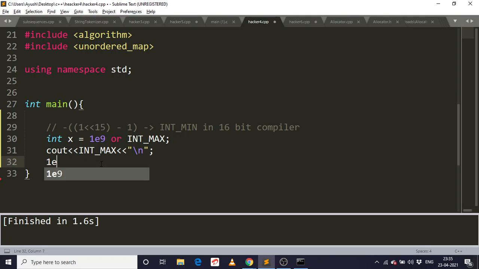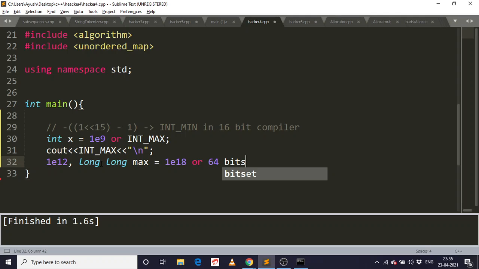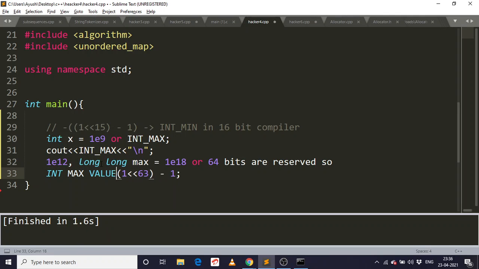So for int max it is around 1e12 size, and for long max we have the size around 1e18, or it's like 64 bits reserved for this. So the different combinations we can form out of here are 63 combinations including 0 and the minus 1, as we are including 0. So this is the max value of long.